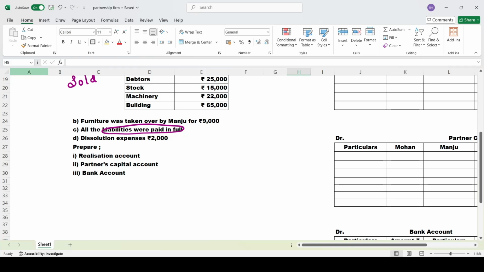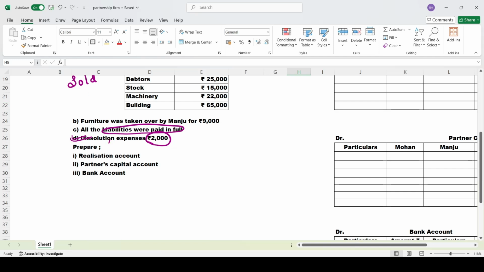Next one is dissolution expenses. Very, very important. Dissolution expenses amounted to ₹2,000. Ma'am, what is this dissolution expenses? See, when you want to sell your assets, when you have to pay your liabilities, you incur some expenses. Maybe you have to pay some commission or some charges. It may be anything. So to do all these things, this partnership firm also incurred expenses of 2000.